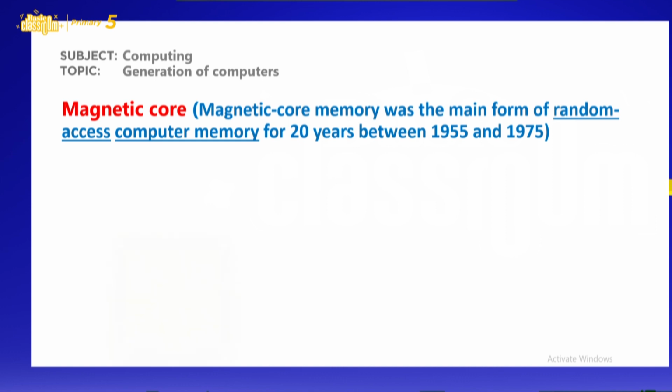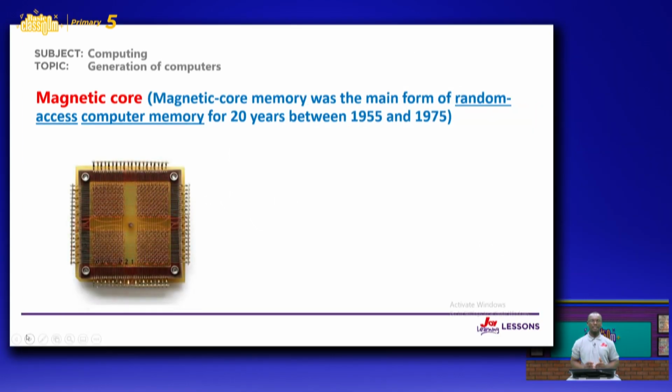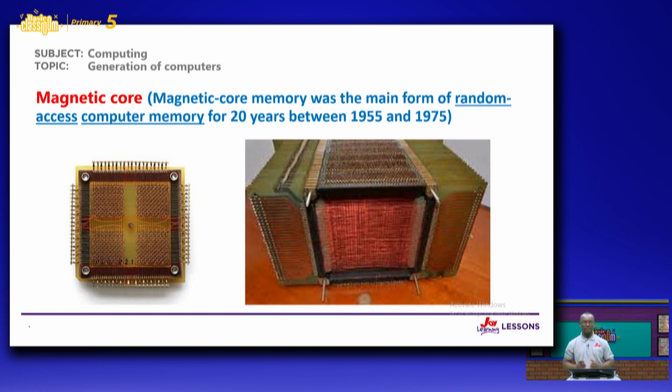Let's see the image. So this is an image of a magnetic core memory. Let's look at another image. This is another image of a magnetic core. Okay, good. Now let's move on.